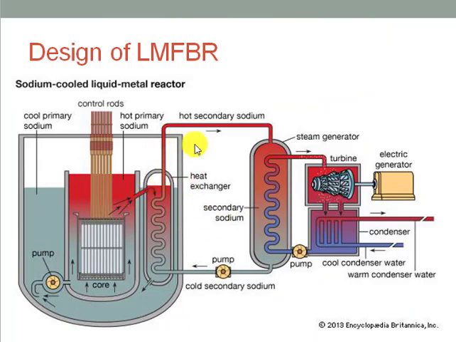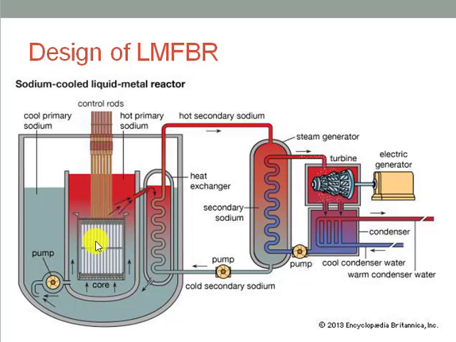So let's discuss the working of the fast breeder reactor with the help of this diagram. The core of the reactor, the region containing the fissionable material, is made up of 15 to 30% of uranium-235, which is surrounded by blanketed uranium-238. Since fast neutrons are more efficient in converting uranium-238 to plutonium-239, there is no need for a moderator to slow down the neutrons produced in the fission.